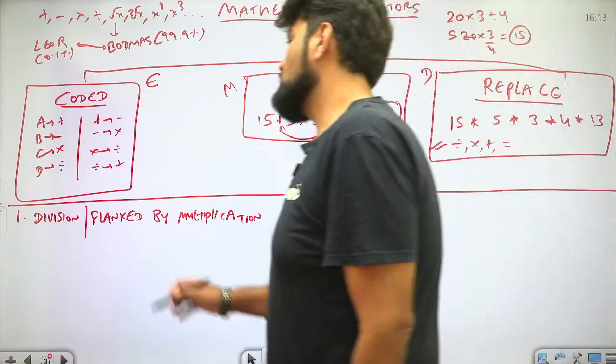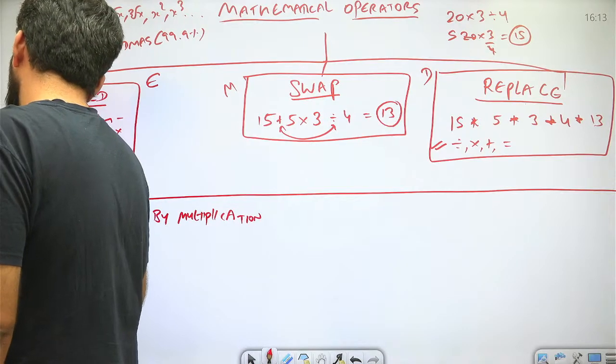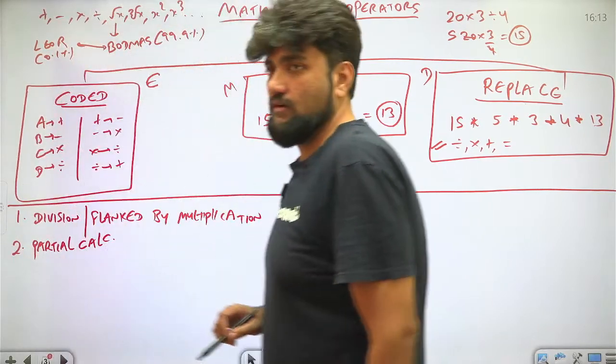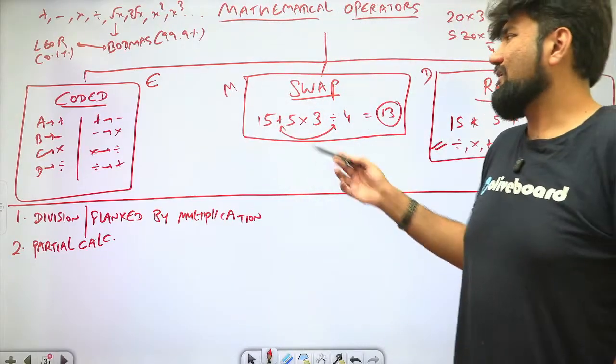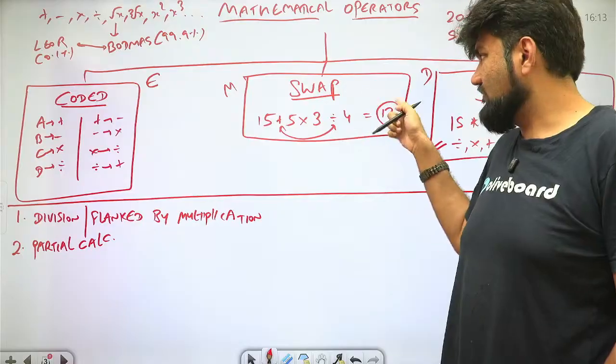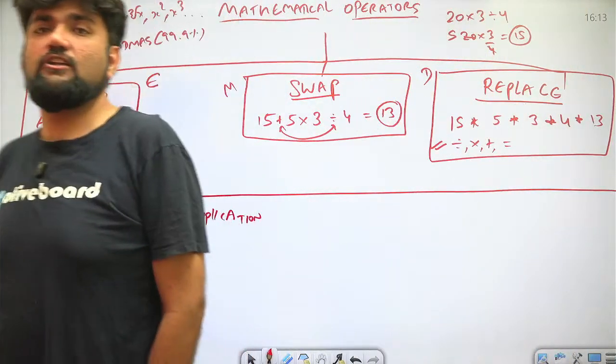Point number 2 is partial calculation. You always have to calculate partially. Never go for complete calculation whatsoever. You are in a habit of actually solving the whole thing, getting the answer and then tallying. Don't do that. Halfway you will realize whether you will get this answer or not, and based on that only, go forward in your observations.